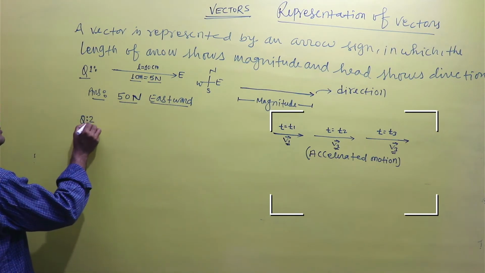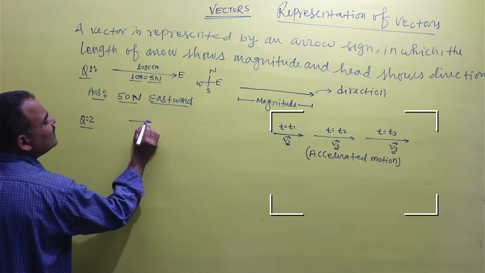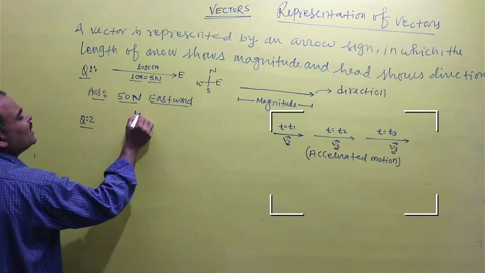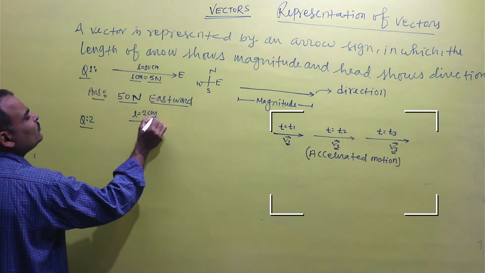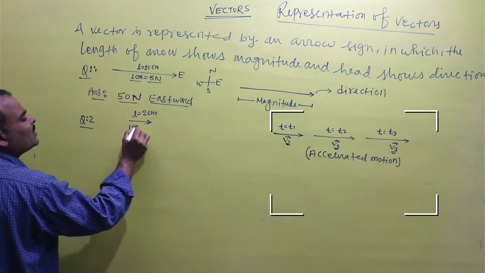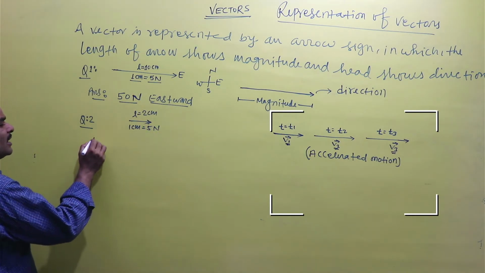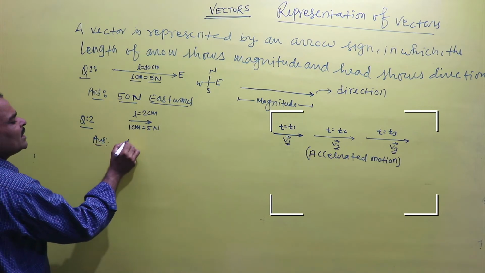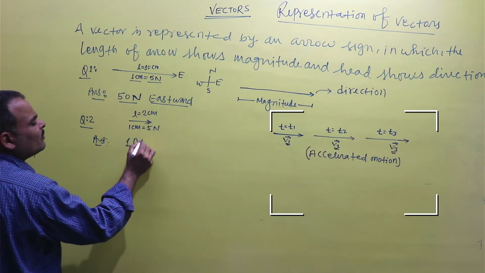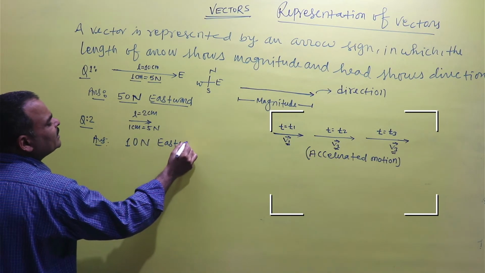And this is question number 2. If the length of the given arrow is small, only 2 cm, and we already know that 1 cm shows a force of magnitude 5 Newton, then it means 5 times 2 is 10. It means a force of 10 Newton is acting in the direction of east.